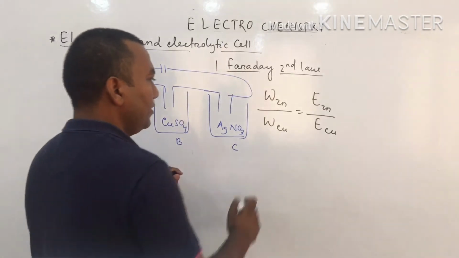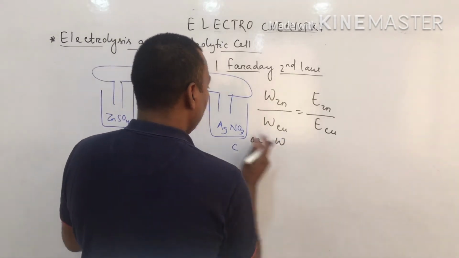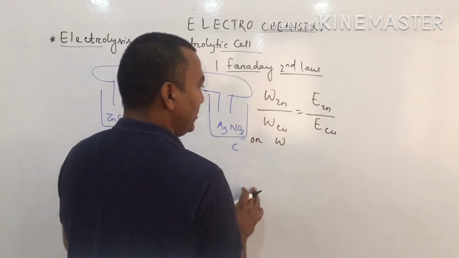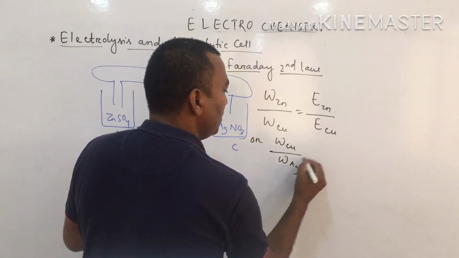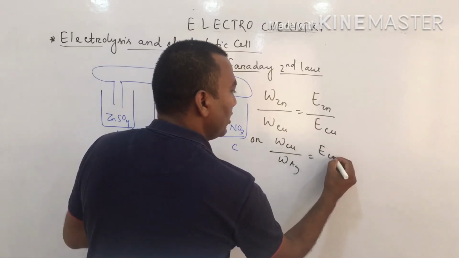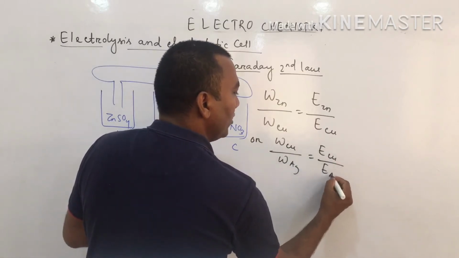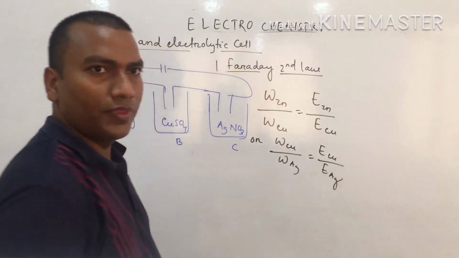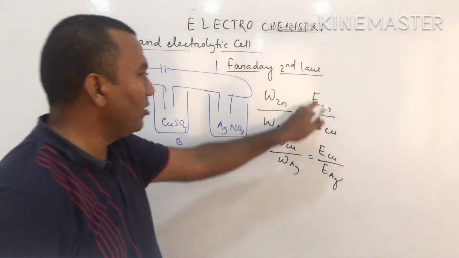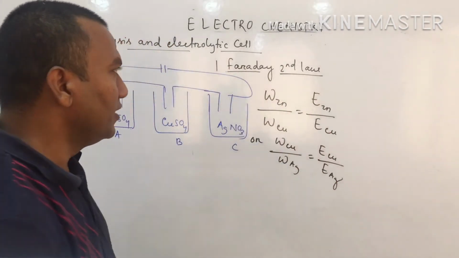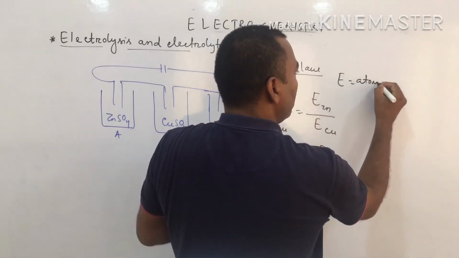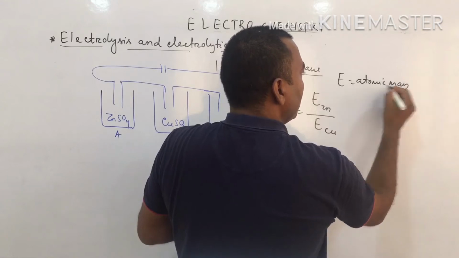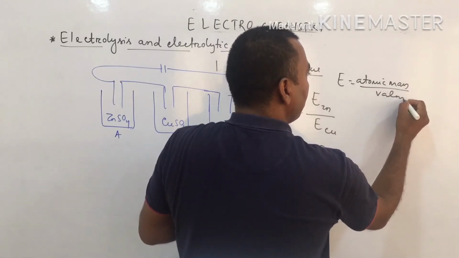Similarly, you can compare any two metals. W copper by W Ag equals the equivalent weight of copper by the equivalent weight of Ag. This value will always be fixed because we know the equivalent weight equals its atomic mass divided by valency.